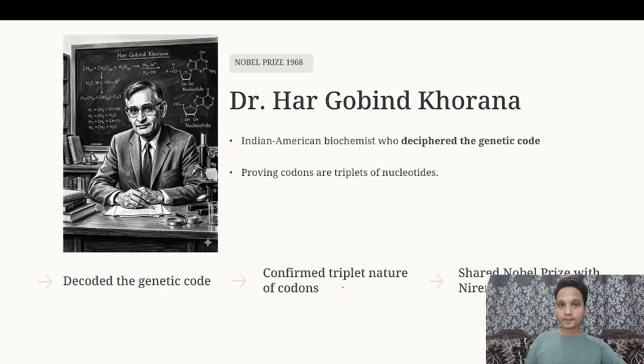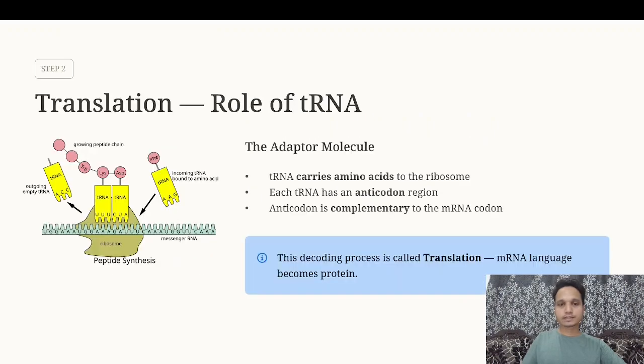There were many tries by scientists previously, but no one was coming successful. But Dr. Hargobind Khurana, Nirenberg and Holley, these three were the scientists who discovered the triplet nature of codons.